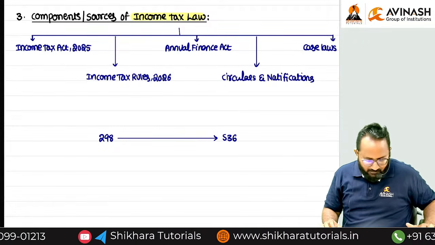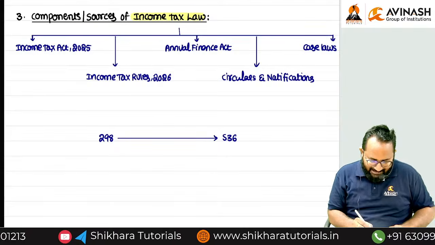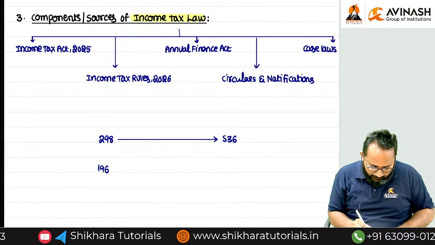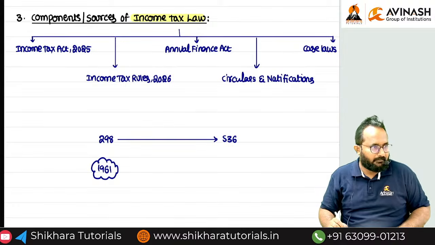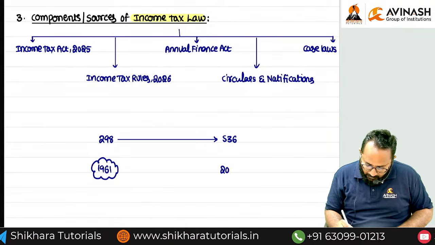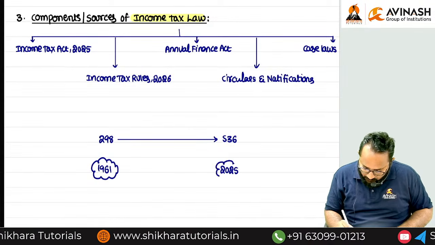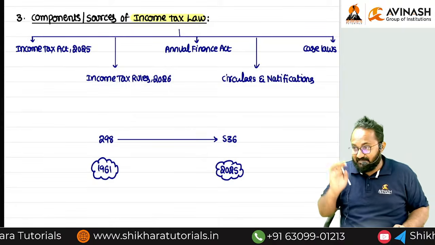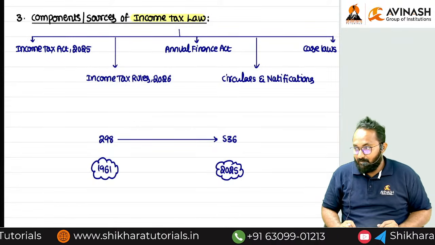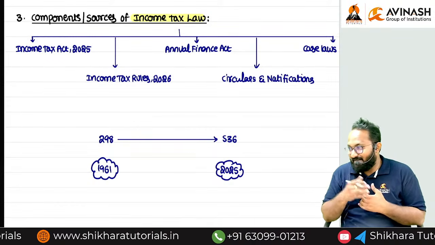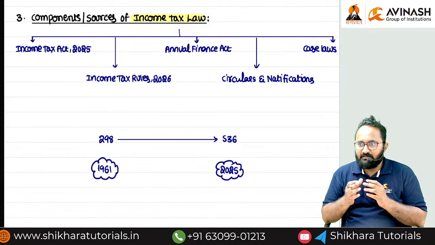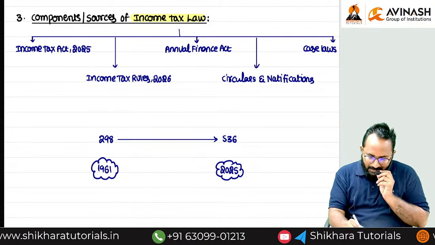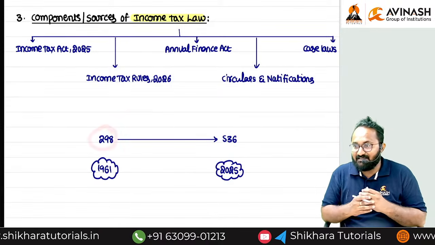So these are all the things you have to learn first. In the 1961 Act, we have 298 sections. In the 2025 Act, we have 536 sections. But how did they remove this complexity? Remember, they gave only the effective sections as 298.